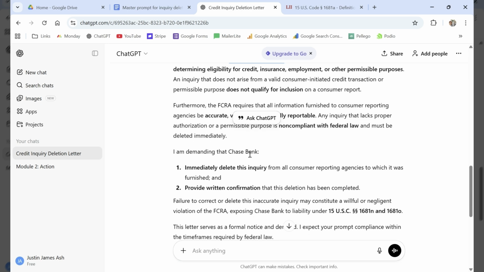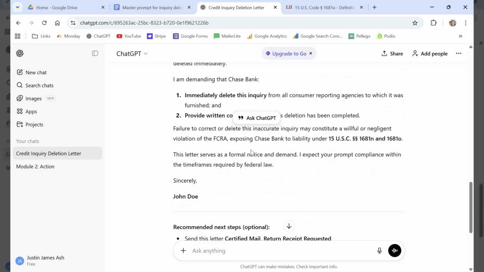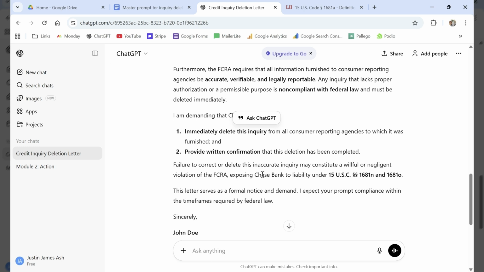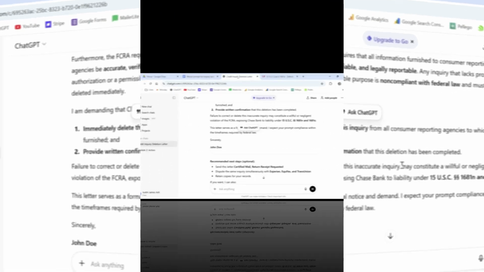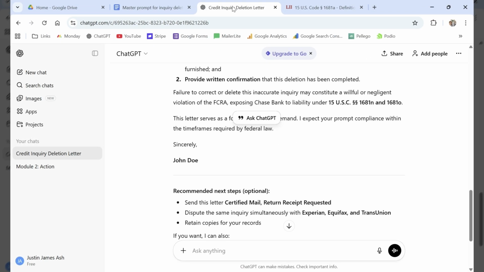It also talks about permissible purposes, and it also gives them the code 15 USC 1681n and 1681o, civil liability for failure to adhere to these compliance procedures. See, now the cool thing about ChatGPT is if we do not like the response that it gives us, we can ask it to give us a different response.